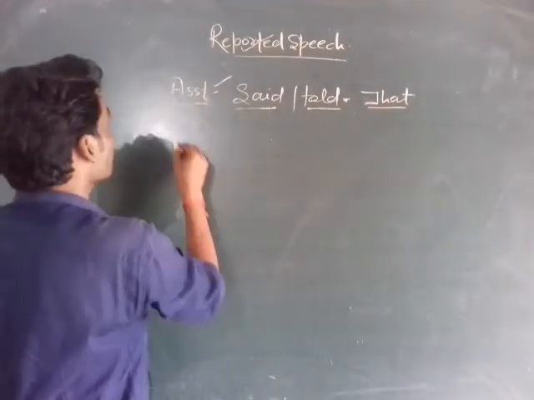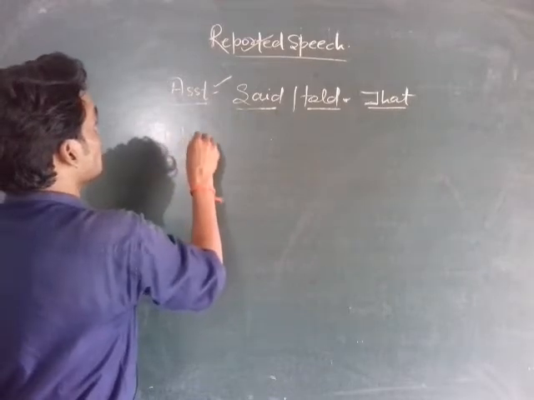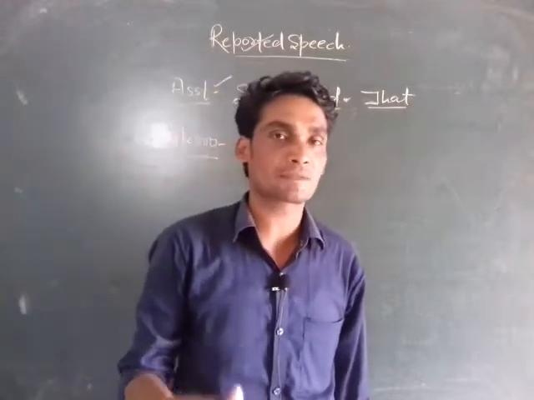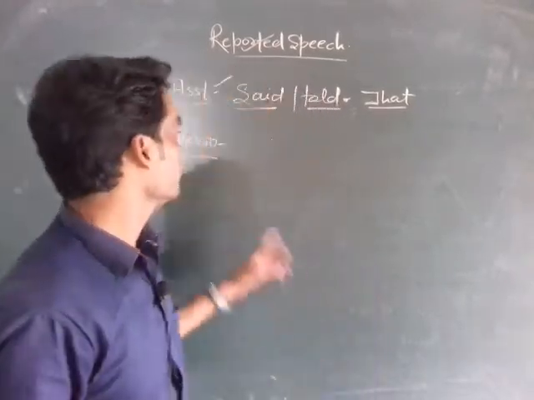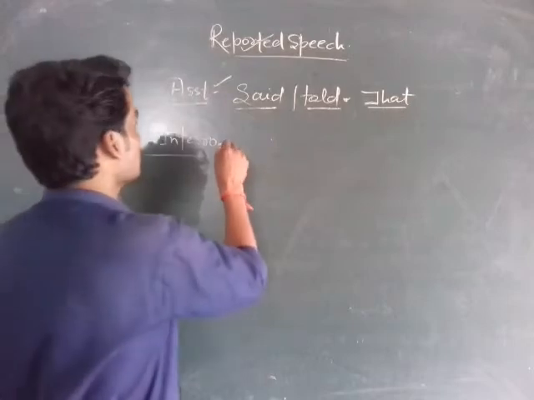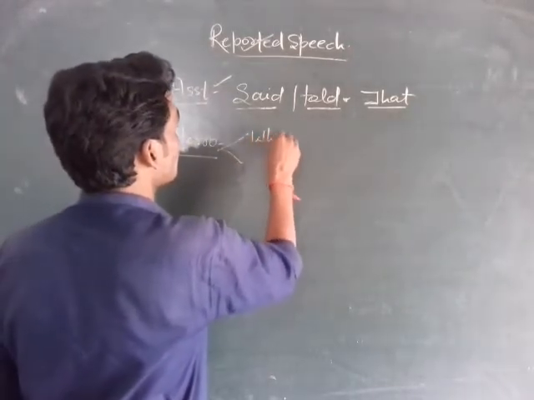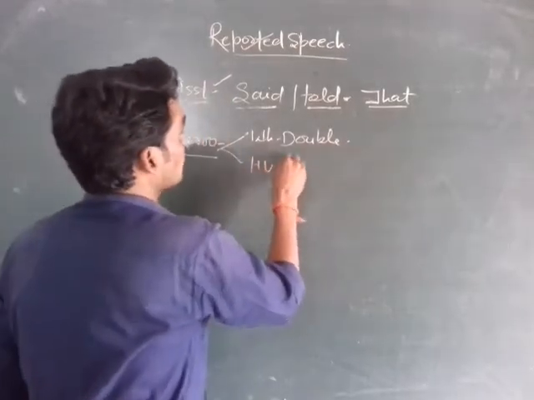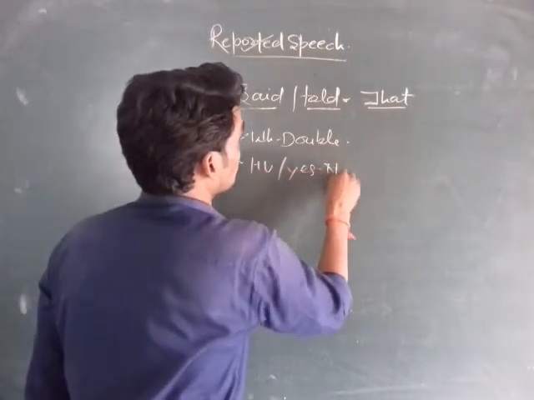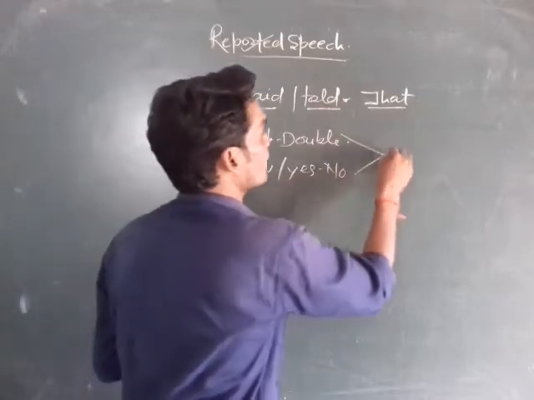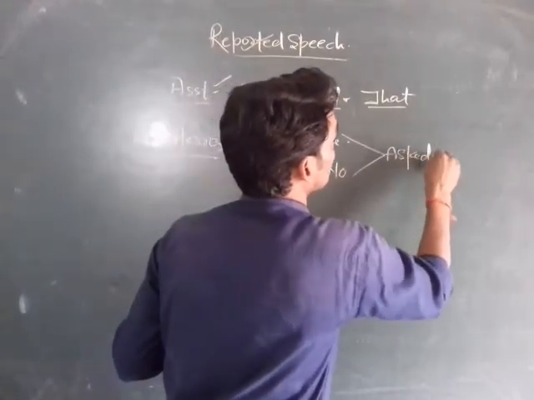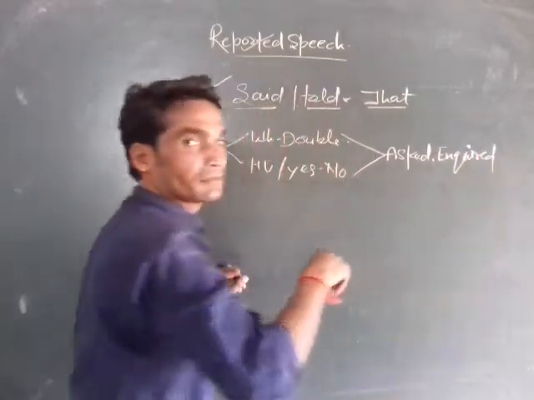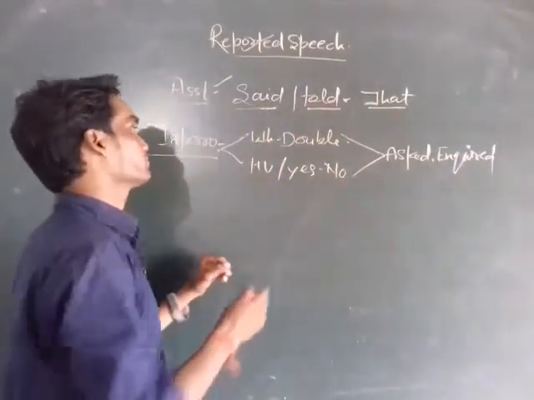So, in an assertive sentence we use said or told as a reporting verb and that as a connective to make indirect form of speech. And second, interrogative sentence. In the interrogative sentence, as we know, we ask questions to the speaker or listener. इसमें हम क्वेश्चन पूछते हैं and there are two types of interrogative sentence. First, WH word type question or double interrogative, and second, HV type question or yes or no answer type question. We use asked or inquired as a reporting verb to make indirect form of speech.